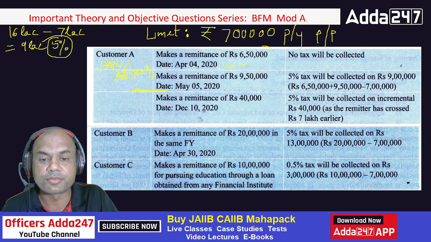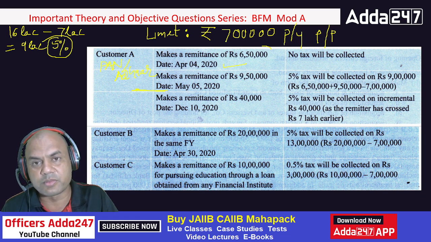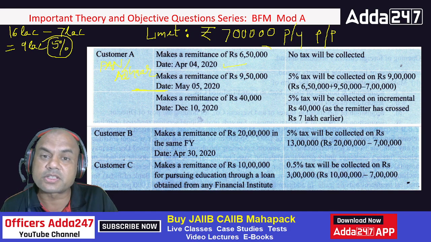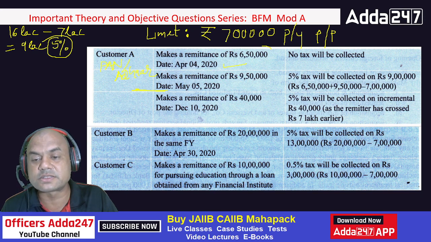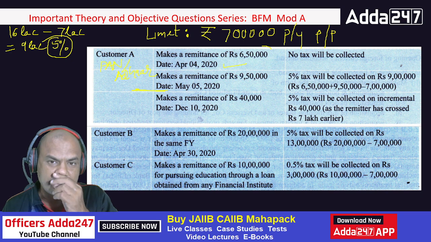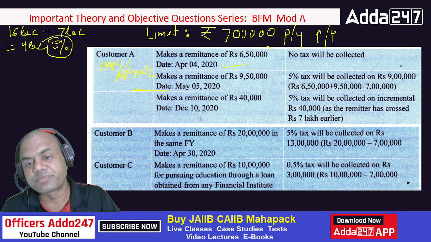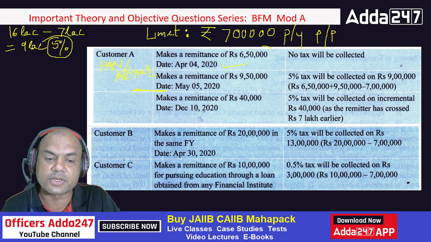Second, loan. So what is the rate of interest? 0.5%. But on what amount? Above 7 lakhs. So 10 lakhs minus 7 lakhs, that is 3 lakhs. So 3 lakhs into 0.5%. Right? So if I ask you the question now, what will be the tax collected on this person, customer C?